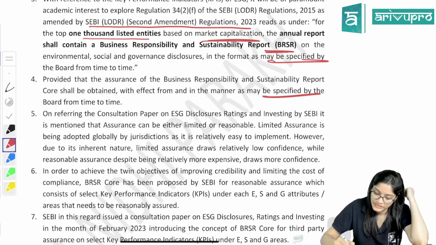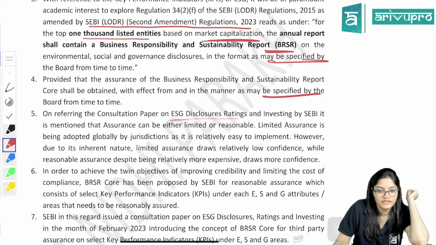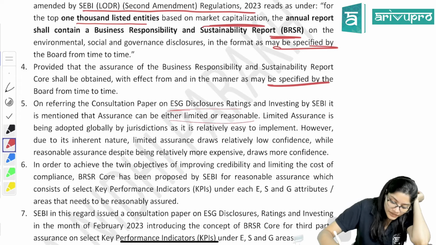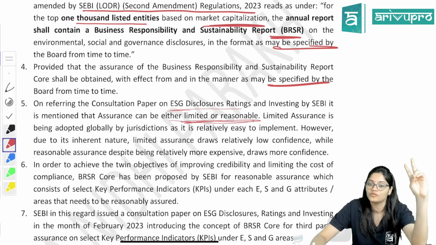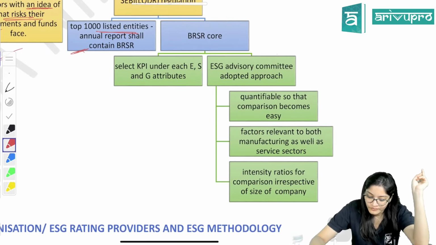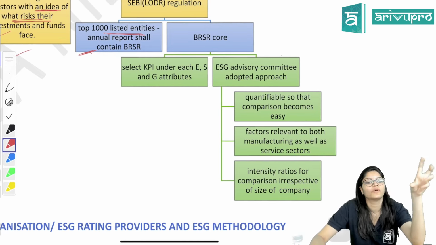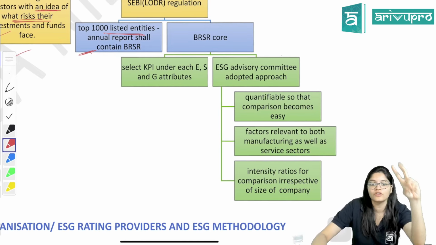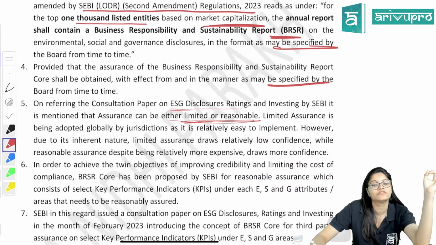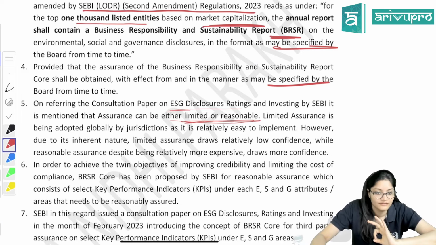On referring to the SEBI consultation paper on ESG disclosure, ratings and investing, it is mentioned, remember here, that assurance can be either limited or reasonable assurance. Two types of assurances are there. First of all, always remember, what do auditors do? Do auditors give a guarantee or do auditors give assurance? Auditors normally give reasonable or limited assurance because you cannot give a 100% guarantee.